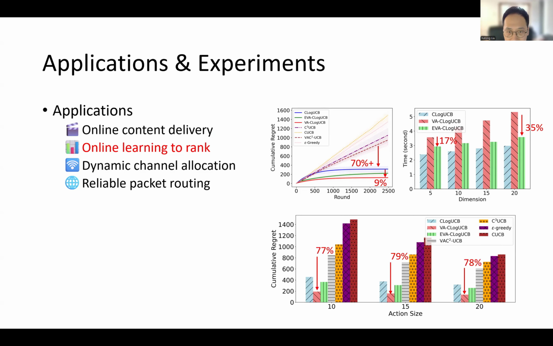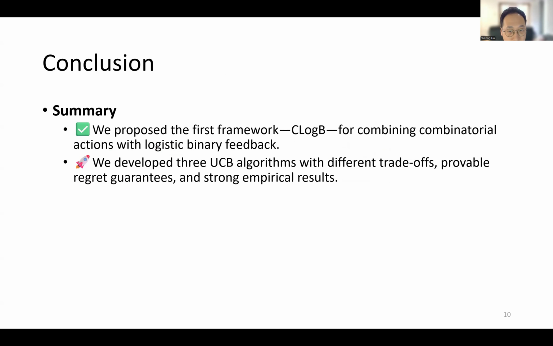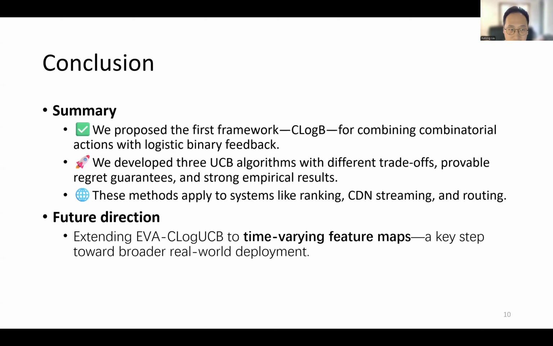the lowest regret. To sum up, we introduced the ClogB framework for online learning with combinatorial actions and logistic binary feedback. We designed three UCB algorithms with different trade-offs, provable regret bounds, and strong empirical performance. Our methods can apply to diverse systems like ranking, CDN, and adaptive routing.